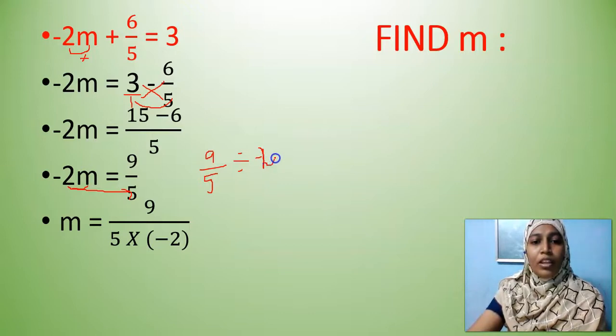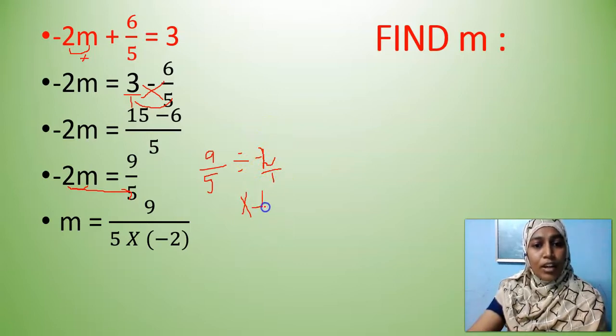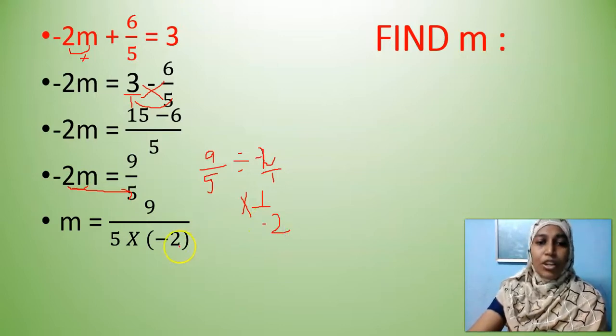How come this came to denominator? It's very simple. If I change this division into multiplication, that is what we defined in fraction division. Do you remember how to divide fractions? We will change this division into multiplication and I will write the reciprocal of the next fraction. So minus 2 is nothing but minus 2 by 1. So what is the reciprocal for this? I will write 1 by minus 2. Isn't it? That's how it has come to the denominator.